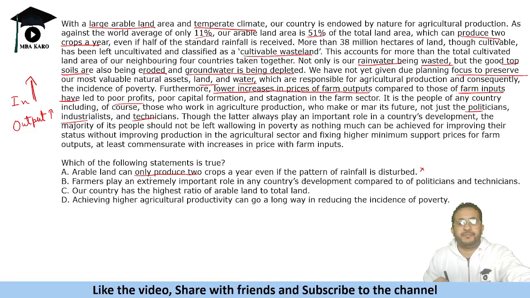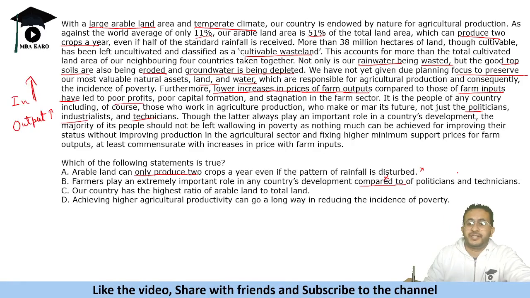Second says farmer plays an extremely important role in any country's development compared to politicians and technicians. Now we are not comparing them. Comparison nahi kiya hai. It is saying that farmers are also good. It does not say that they play more important role than politicians and technicians. They are saying that politicians and technicians are important, but farmers are also important. No comparison is made, so that is also wrong.